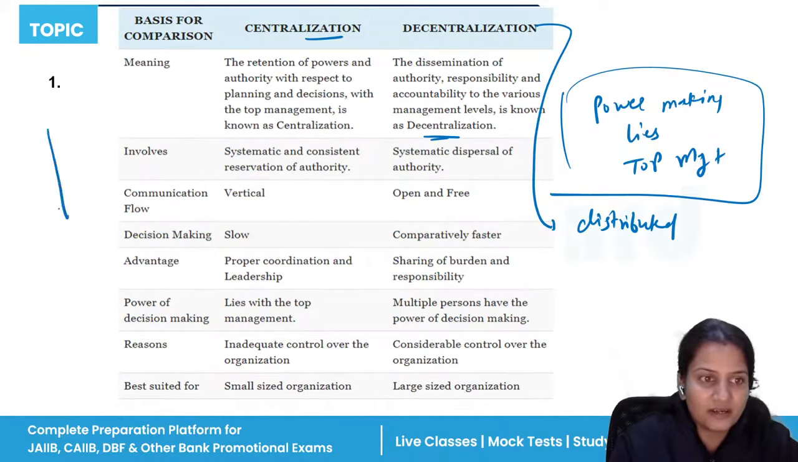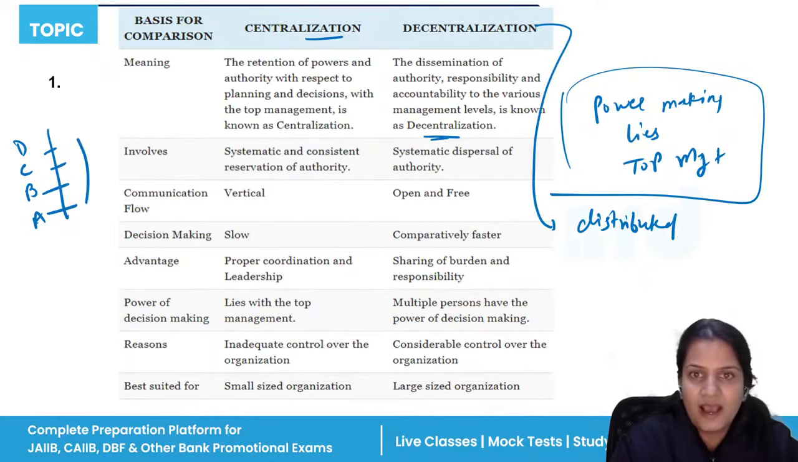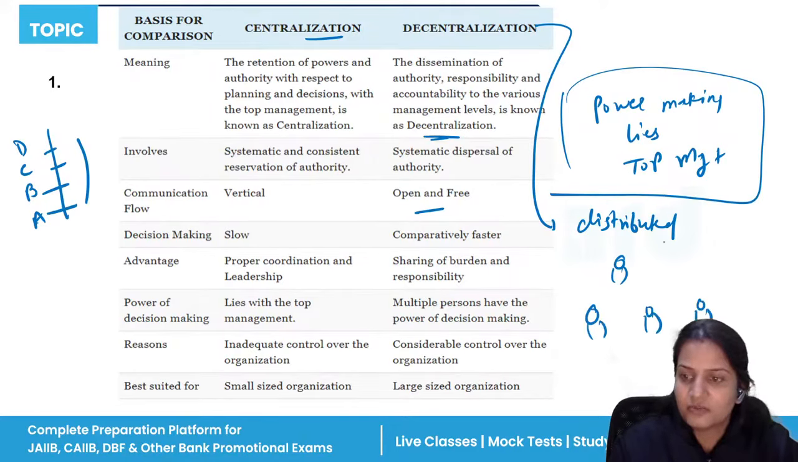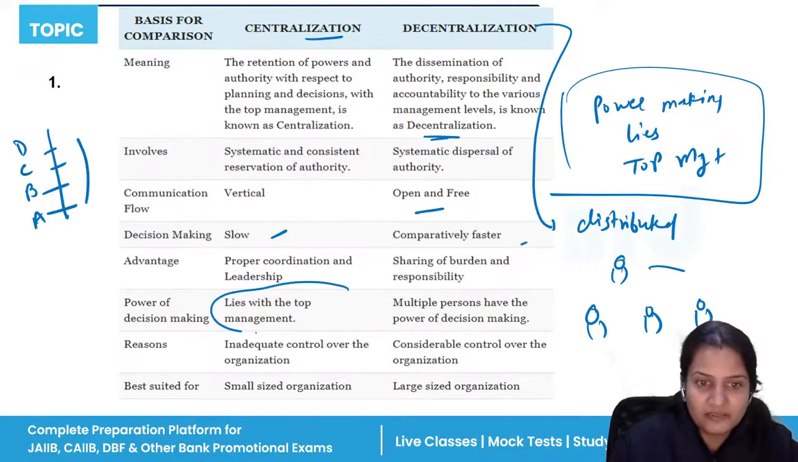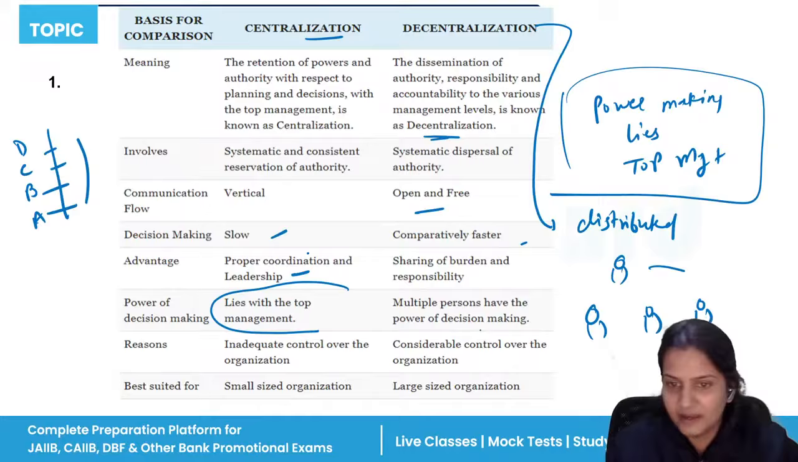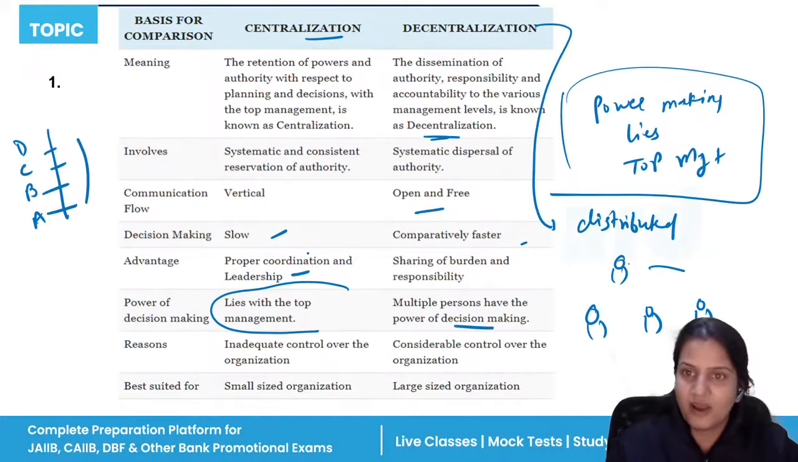So centralization is vertical, that is, suppose A, B, C, D, it will go in a scalar chain. And in decentralization, it is open and free, that any person can distribute their task to any other person. So centralization is slow and decentralization is comparatively faster. Centralization lies with whom? It lies with the top management. Decentralization includes coordination and leadership, and here multiple people are there and they have the power of decision making. Why? Because it has been distributed by the top manager.